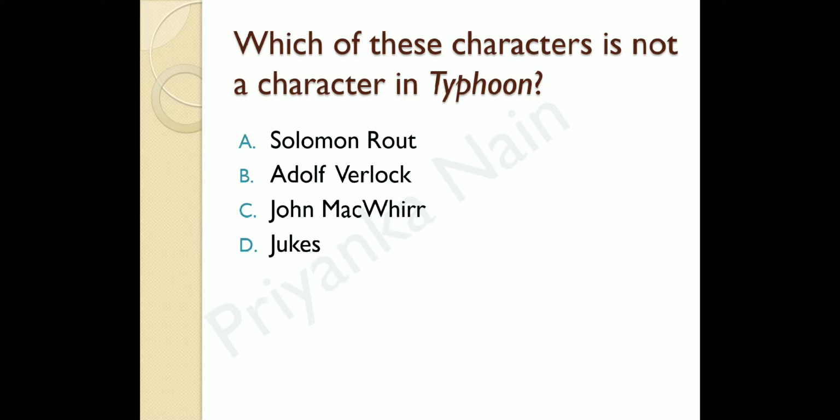Typhoon, we have just discussed, is a novel by Joseph Conrad. The options are Solomon Rout, Adolph Verloc, John Macquarie and Jukes. So here we have 4 characters, and we have to find which of them is not in Typhoon. And the correct answer is Adolph Verloc, because Adolph Verloc is a character in The Secret Agent, and The Secret Agent is a novel by Joseph Conrad, right?